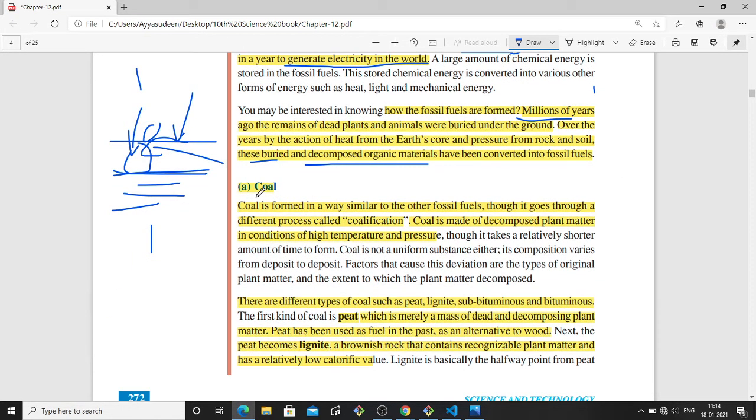Next is coal. Coal is formed in a way similar to the other fossil fuels, but it goes through a different process called coalification. Coal is made up of decomposed plant matter under conditions of high temperature and pressure.